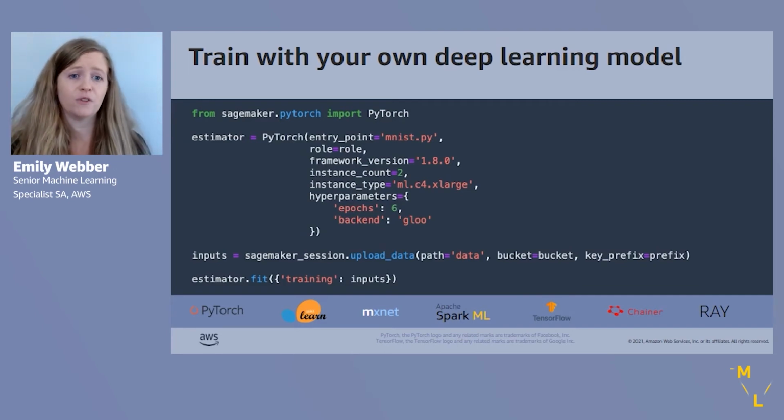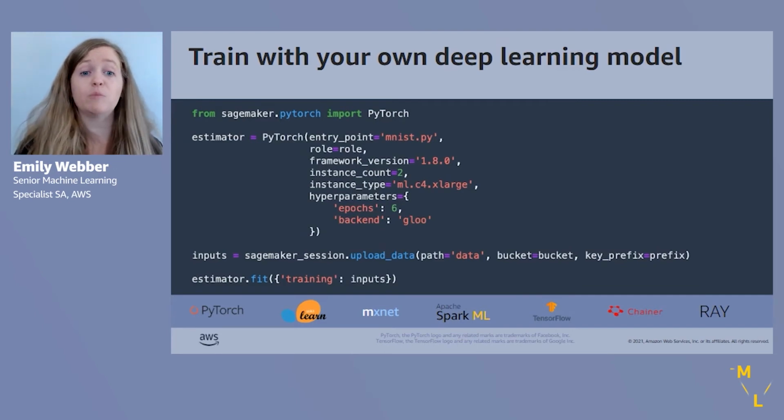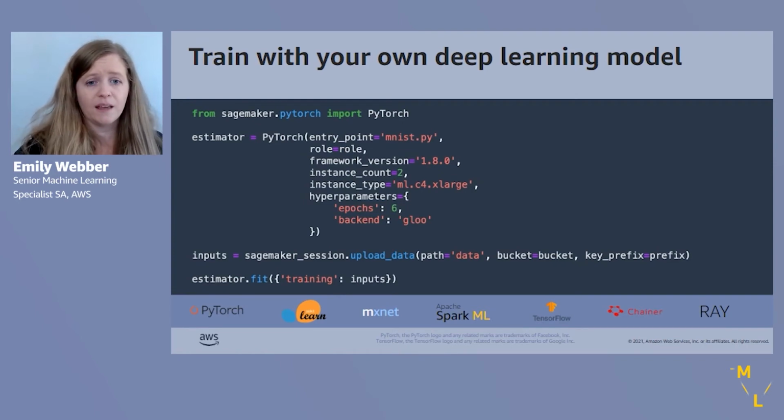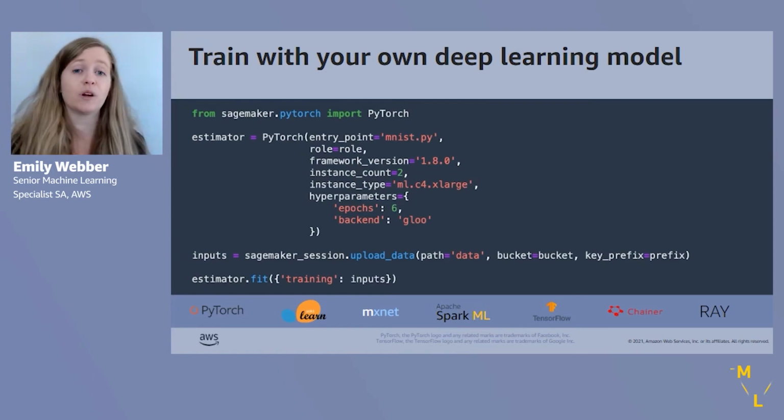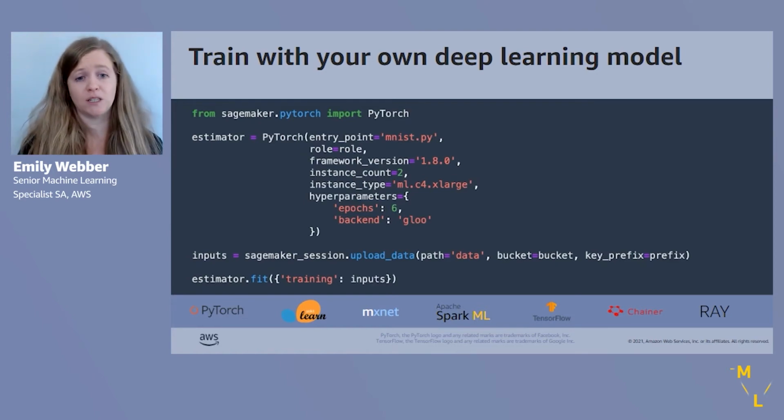Here is another view of training with our own deep learning model. So in this case, we're doing the same thing, except we're importing a PyTorch image. So we're importing and pointing to a pre-built PyTorch container. And so we're going to point to that PyTorch container, and we're bringing our entry points. We're going to bring our own mnist.py script.